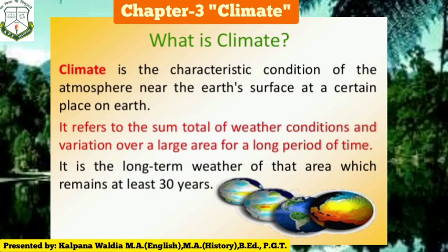Climate is the characteristic condition of the atmosphere near the Earth's surface at a certain place on Earth. It refers to the sum total of weather conditions and variations over a large area for a long period of time. It is the long-term weather of that area, which remains for at least 30 years.